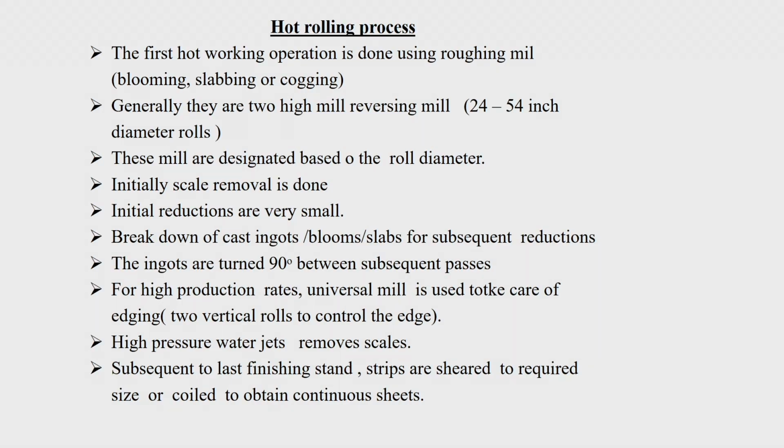The breakdown of the cast ingots or blooms or slabs is done through subsequent reductions. As I said, it may be somewhere around more than 150 diameter, and in the next step it may be 50 or something. Most of the time it is kept as a square cross-sectional area.